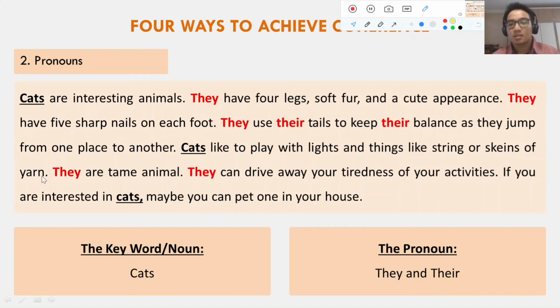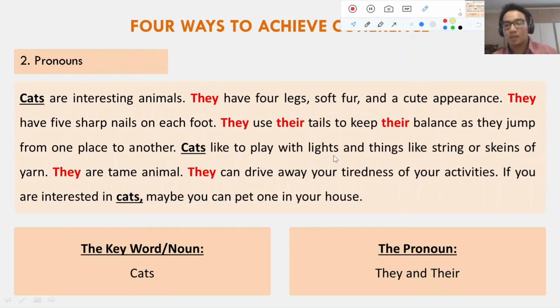So if I use cats right here, or maybe I change it into a pronoun, they like to play with lights. Okay, the meaning will still be the same because they, of course, refers to cats. Because in this paragraph we're only talking about cats. We're not talking about another thing. So it is clear that the pronoun refers to the keyword or key noun.